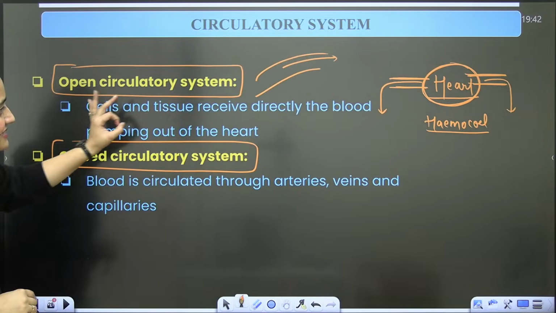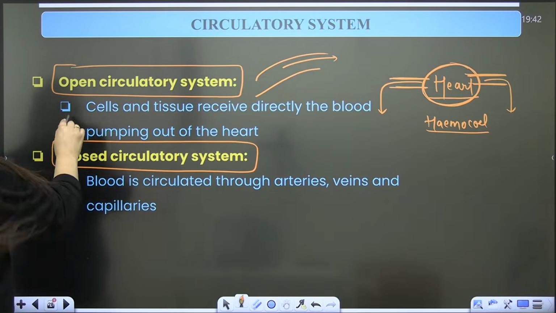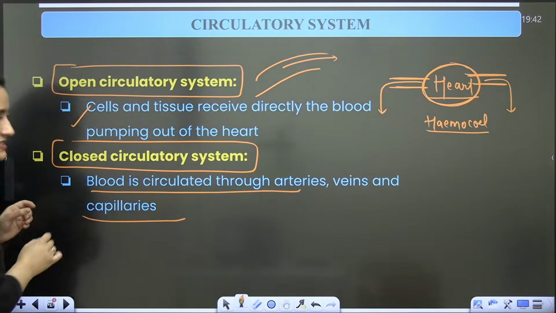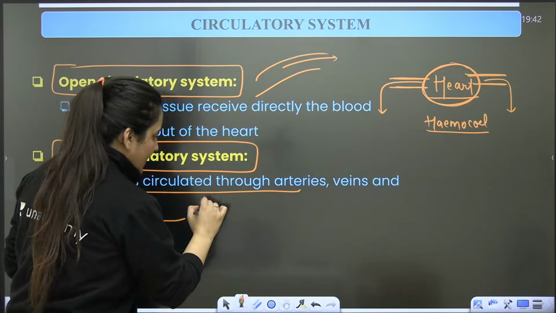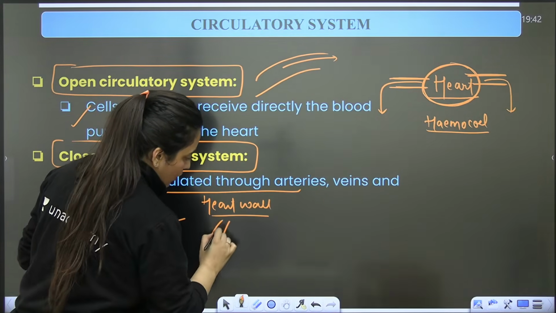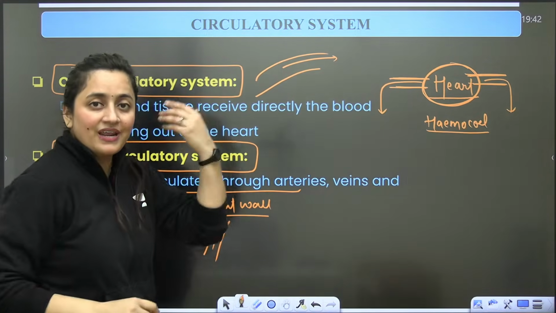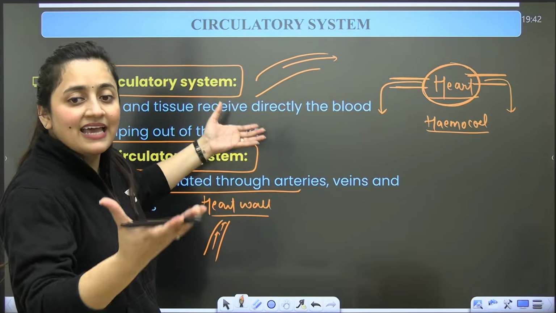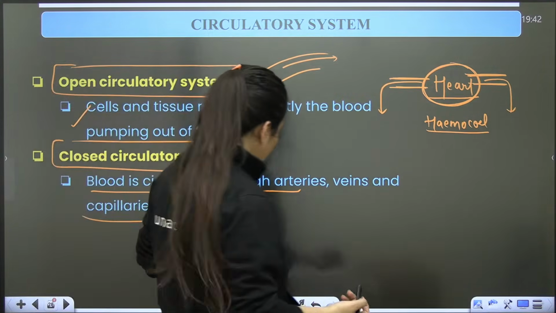So cells and tissue directly receive the blood pumped out of the heart, and in the closed one there will be arteries, veins, capillaries. Just in our case, the heart wall receives the oxygenated blood via the coronary artery, and to the brain the carotid artery will supply it. But here it's not like that. Take the example of cockroach.